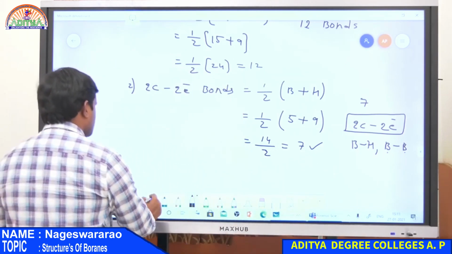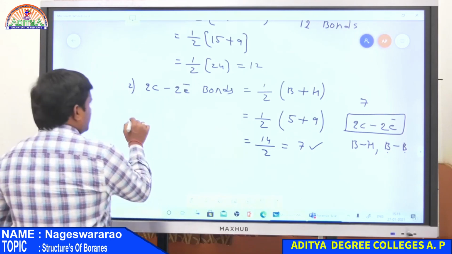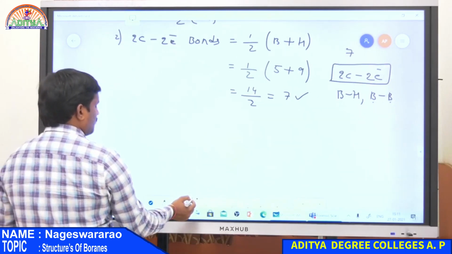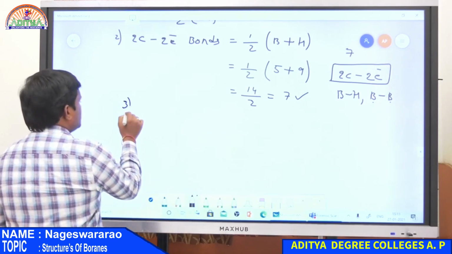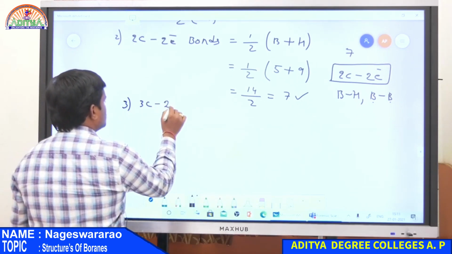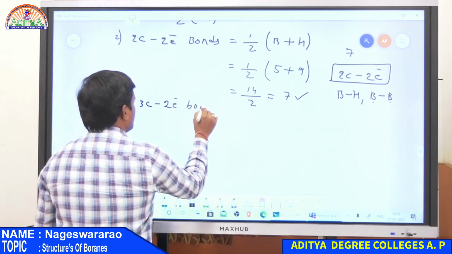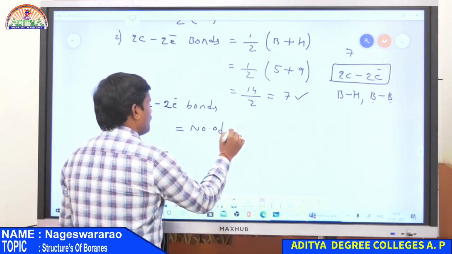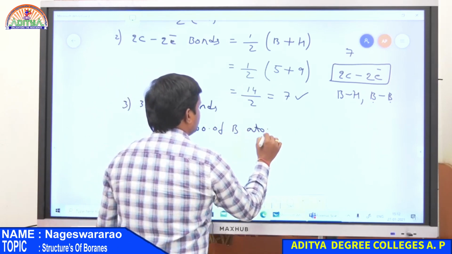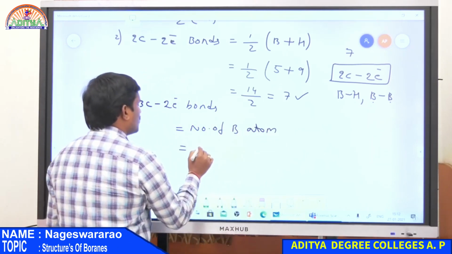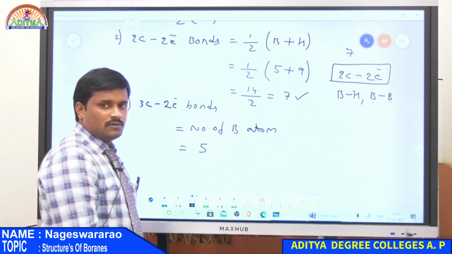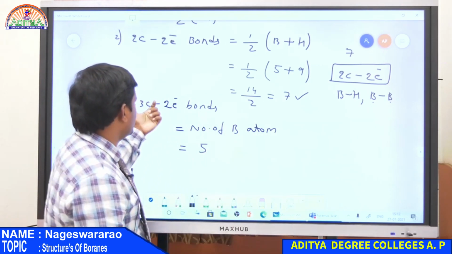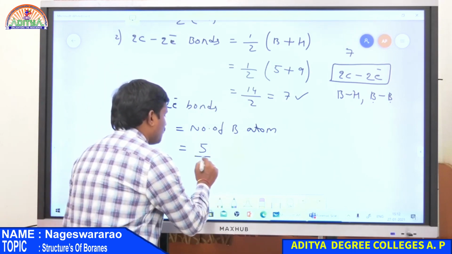Now the final calculation is 3-centered 2 electron bonds. That is simply equal to the number of boron atoms. Here the total number of boron atoms is equal to 5. Therefore, the total number of 3-centered 2 electron bonds present in pentaborane is 5.